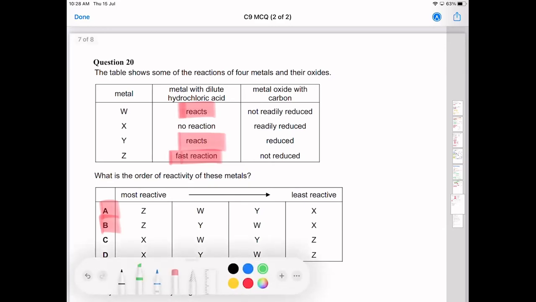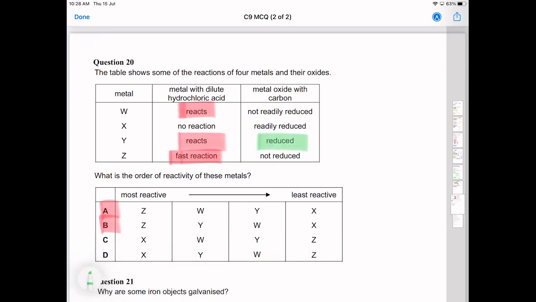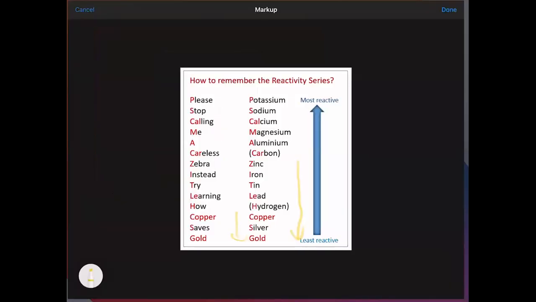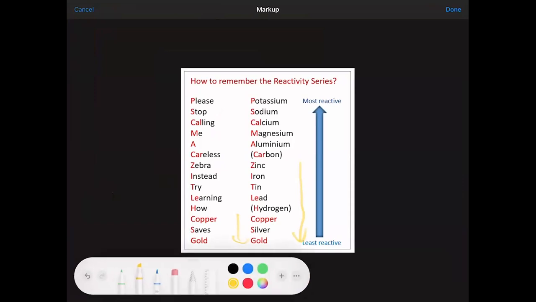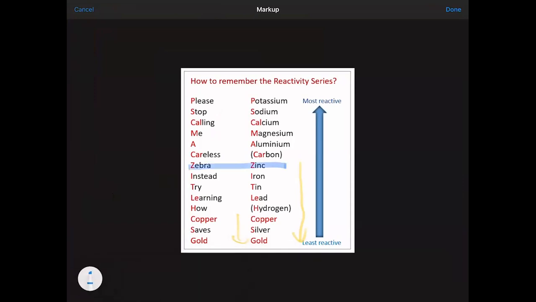And to see which one is more reactive, we have to say, is it not readily reduced or is it reduced? And for this, we need to look back at the reactivity series. The one that is easily reduced is the one that's going to be below carbon, and the one that's not readily reduced is the one that's going to be above carbon.